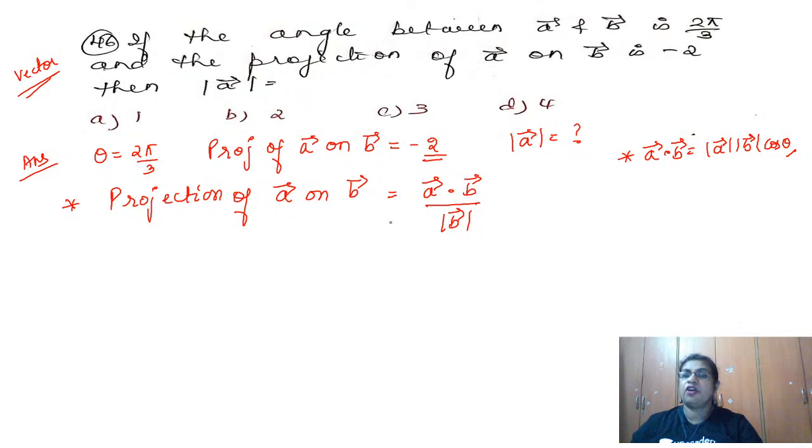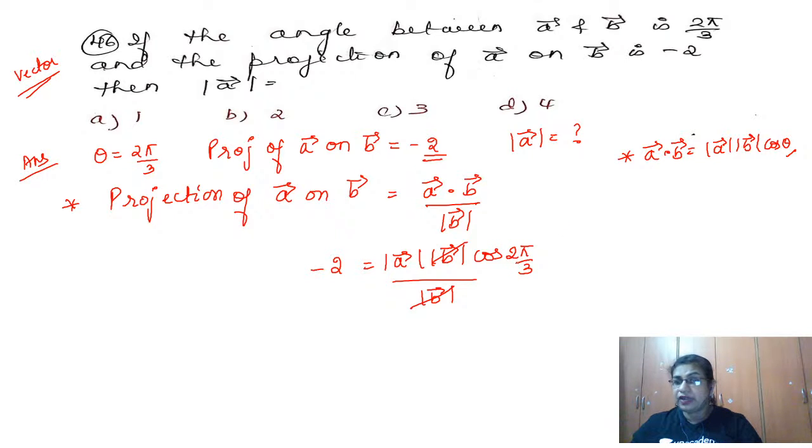So write that formula. The projection given to me is minus 2. So I'm getting minus 2 is equal to, what is the A dot B formula? It is magnitude A, magnitude B into cos theta. Okay, so theta is how much now? 2 pi by 3. Okay, so the whole divided by magnitude B. So what happens here now? This magnitude B will get cancelled.